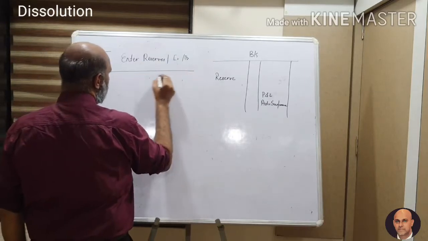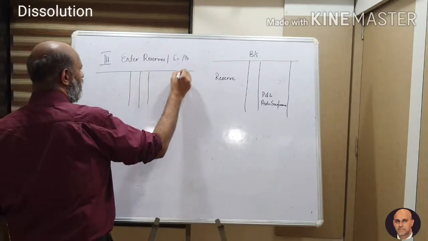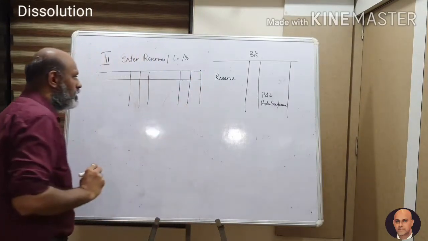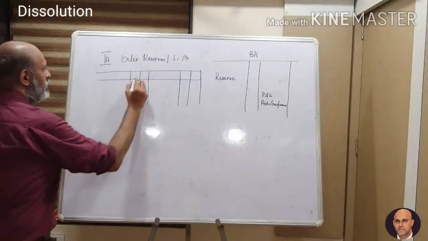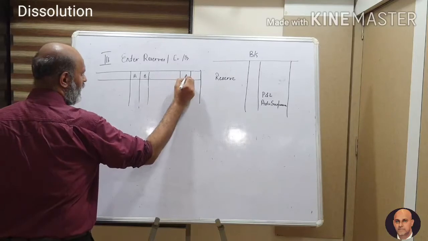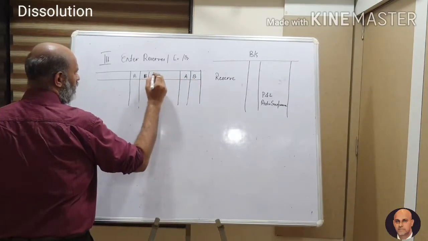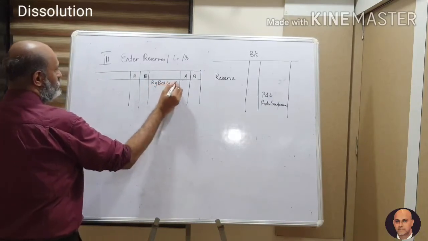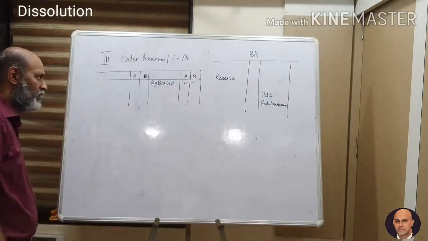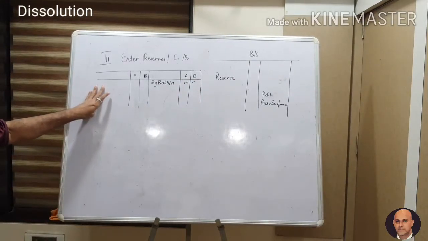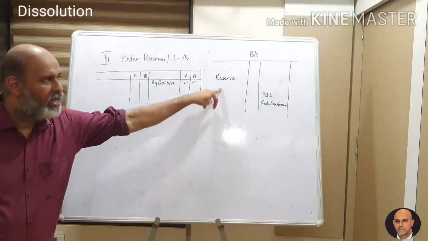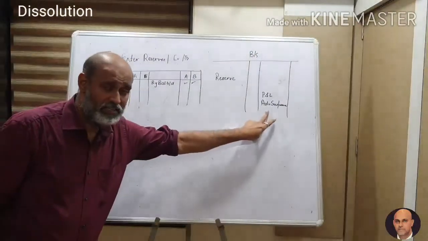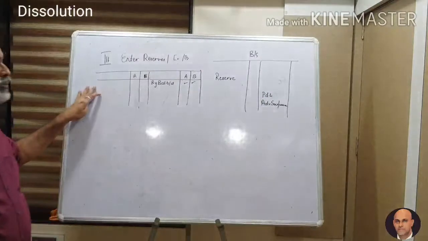So this is your partners' capital account. Assume there are 2 partners. Just for your simplicity's sake, I am writing 2 partners. Sometimes there are 3 also in the sum. So these are 2 partners, A and B. Remember we had written in the previous board, by balance brought down, we had put the balances here. Now, as reserve is a credit balance, you will put it on the credit side. As P&L and advertisement suspense account is a debit balance, you will put it on the debit side.